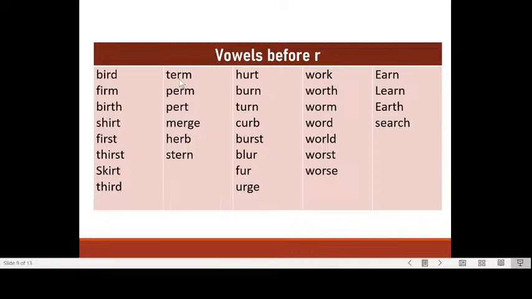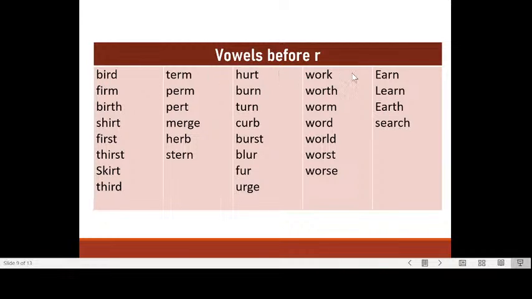Now look at this. Term, perm, perth, merge, herb, stern. And this one, hurt, burn, turn, curb, burst, blur, fur, urge. How about the one with the O? Work, worth, worm, word, world, worst, and worse. How about with EA? Earn, learn, earth, search.